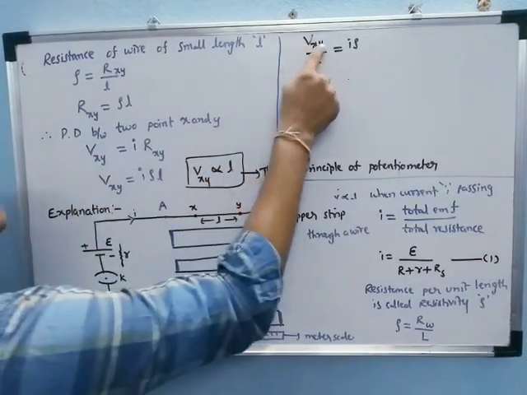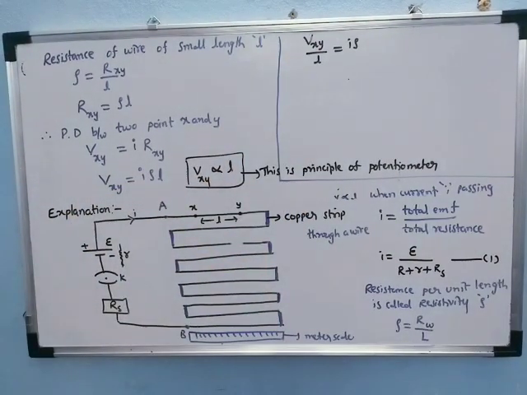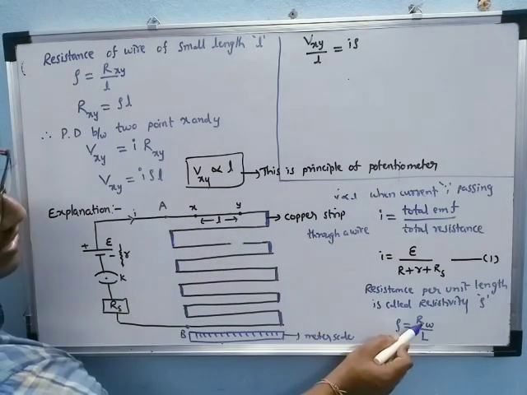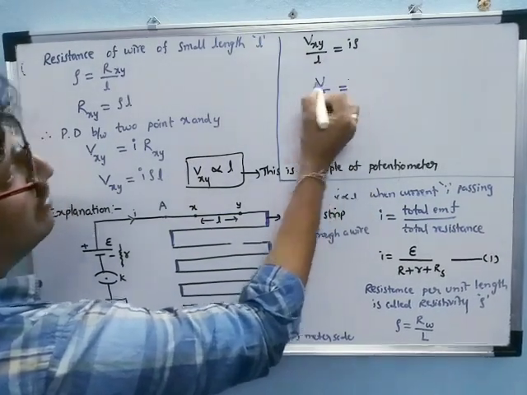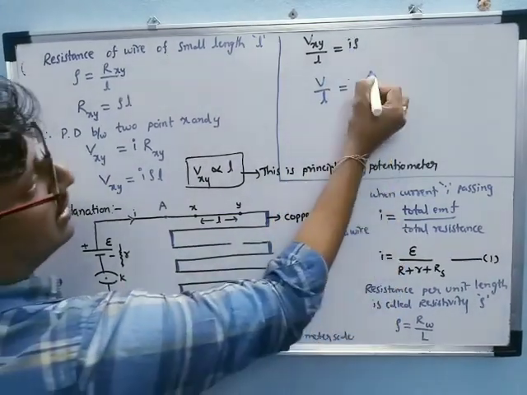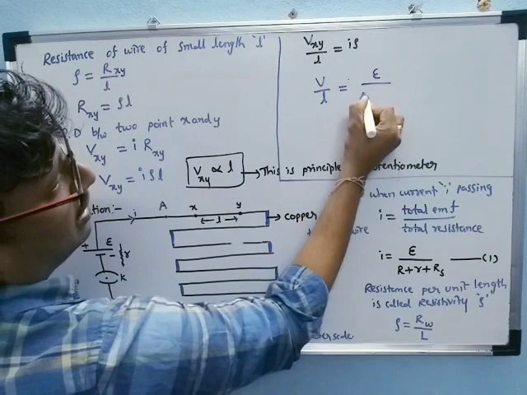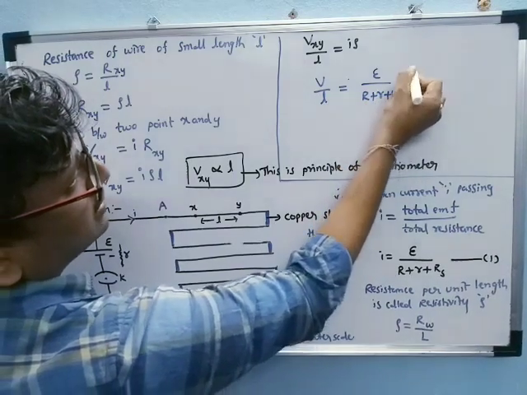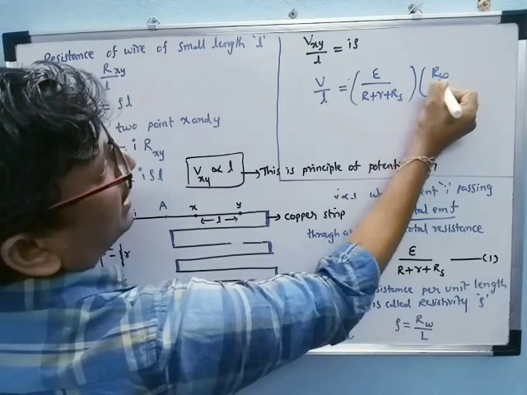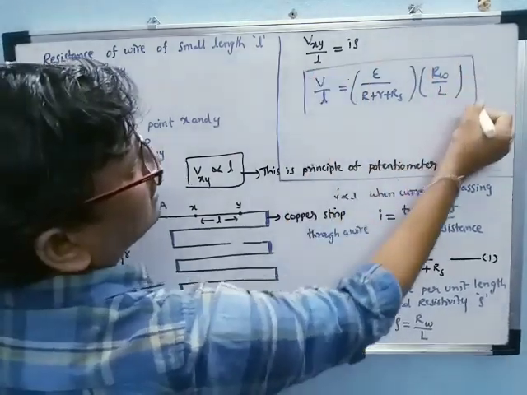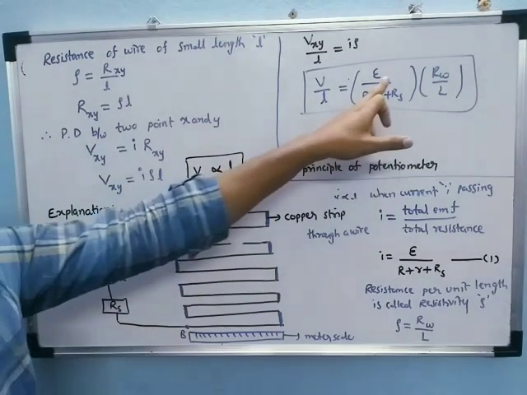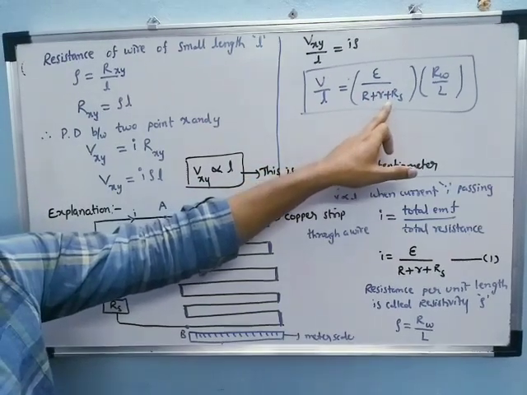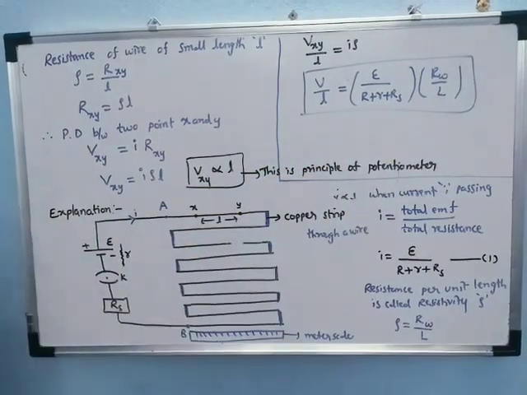Now we can extend this. Vx by l is equal to I into rho, where rho is equal to Rw by L. We substitute. So V by l, the potential dropped per unit length, with the current from equation number 1, I is equal to E by R plus r plus Rs, is E by (R plus r plus Rs) into Rw by L. The potential dropped per unit length is equal to total EMF by total resistance into resistivity.